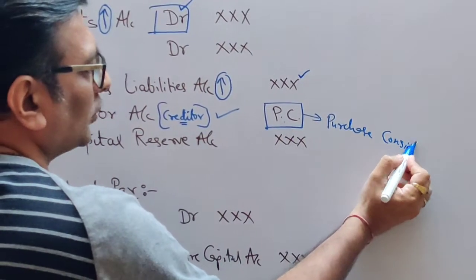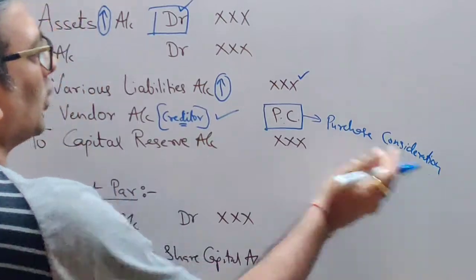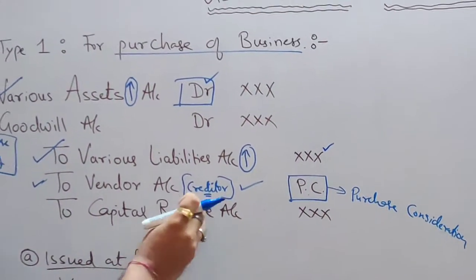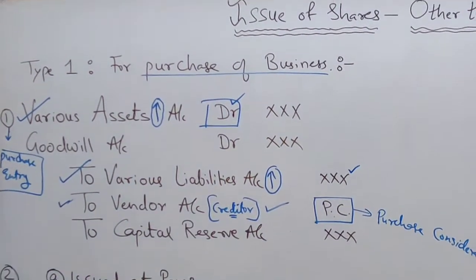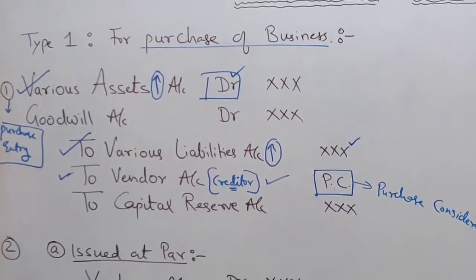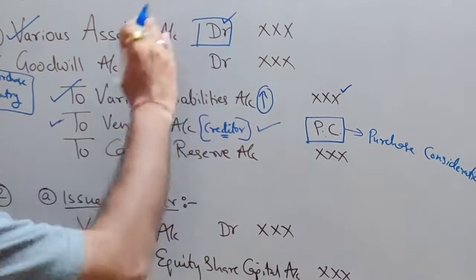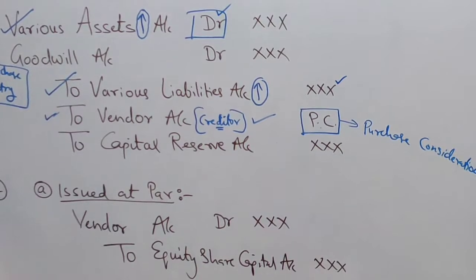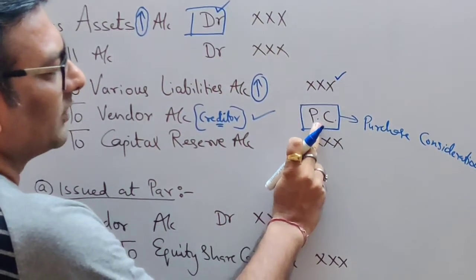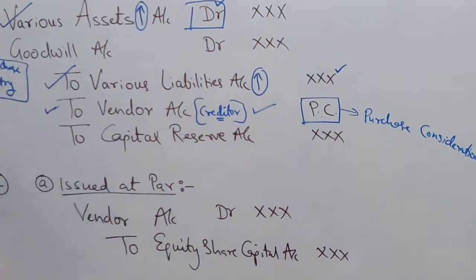Also, students, sit with your notebook and pen. I want you to copy this master entry, and whatever I have written in the bracket with the blue ink, also you take this down. You can write it with the pencil. All the blue ink, you can write it with the pencil. So with pencil you can write full form of PC, purchase consideration.